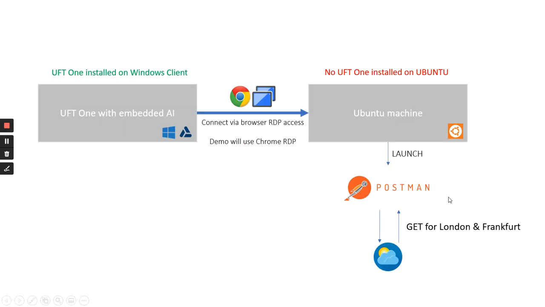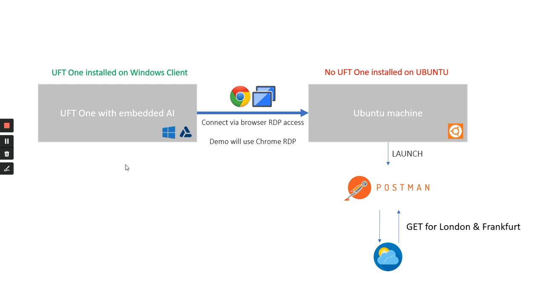And we are building much more use cases. This use case is just an example to demonstrate the power of the embedded AI of UFT One. You can run it for sure. I've not tried it yet, but it will also run on a remote accessed Mac machine, or if you have web-based browser access to any kind of Citrix app, which is embedded in a browser, or as browser desktop Citrix access, you can also do the same on a Citrix machine.